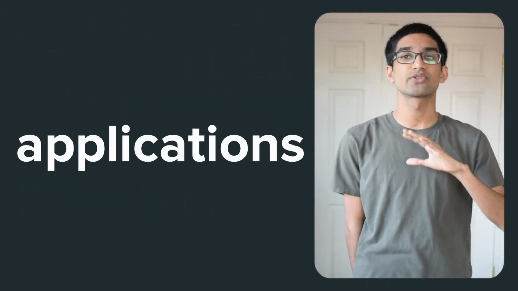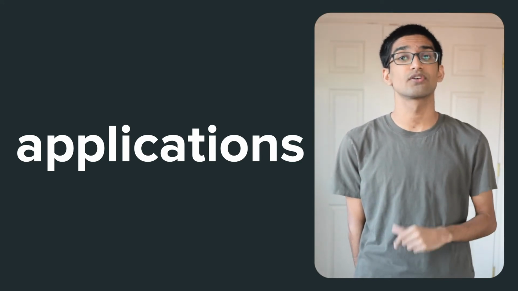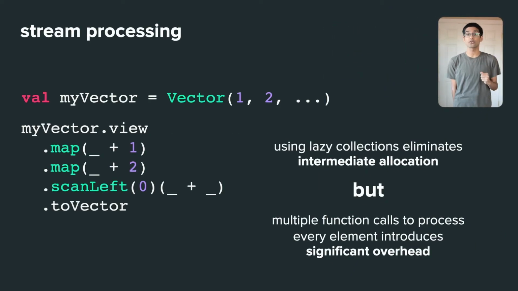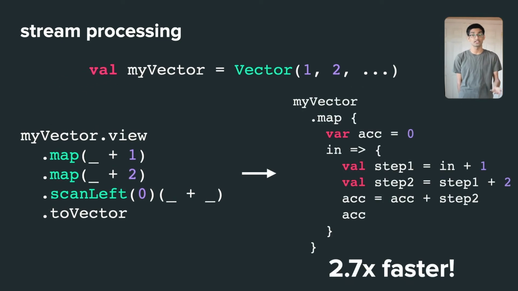Finally, let's talk about the applications of fluid quotes. In our paper, we chose two specific applications to explore both performance and advanced analysis angles of fluid quotes. Our first application targets stream fusion, a critical component of functional APIs, since the overhead of applying multiple transformation functions one by one is quite high. For example, in this code, the overhead of the individual function calls introduces a large performance penalty, but if we rewire our code to just use a single function instead, it's 2.7 times faster. So there are a lot of performance gains to be unlocked by stream fusion.